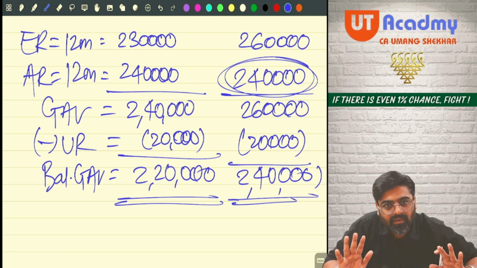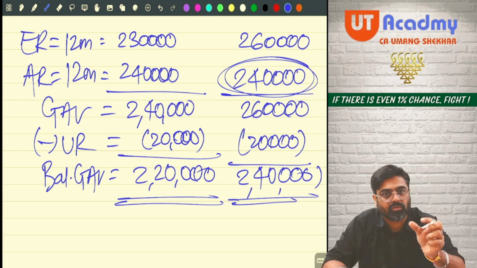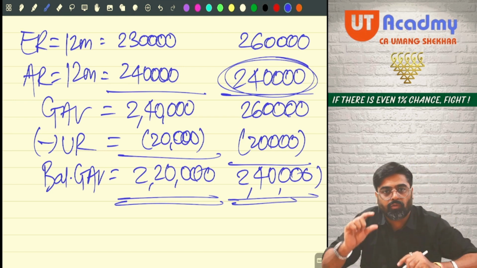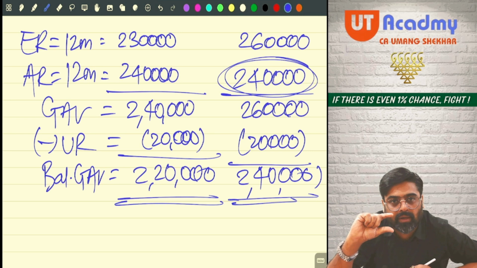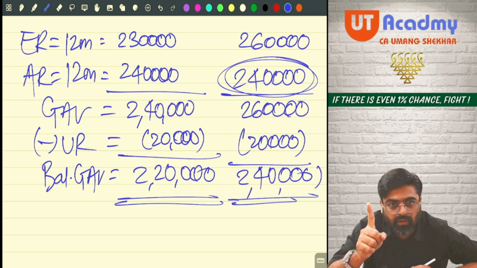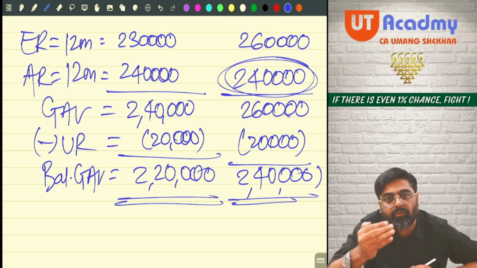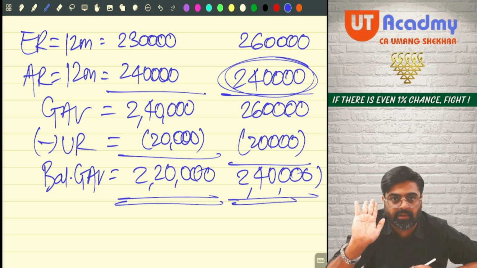Whenever we solve our answers, we will always first compare expected rent and actual rent. From actual rent, we will not reduce unrealized rent. Once we calculate GAV, after that we will reduce unrealized rent.